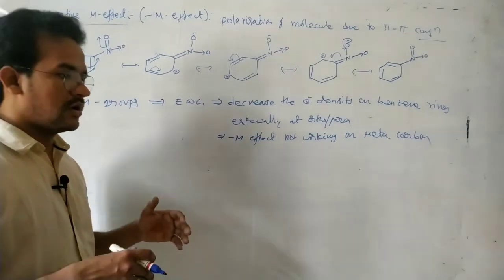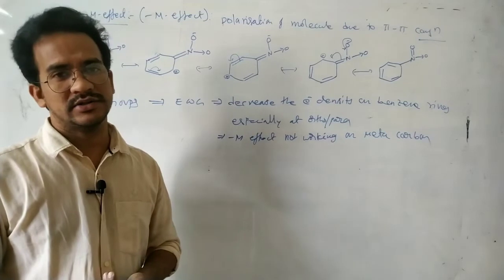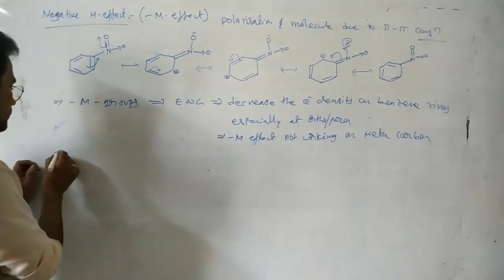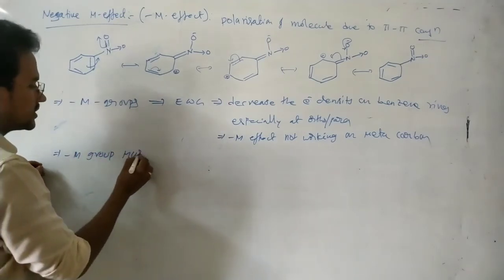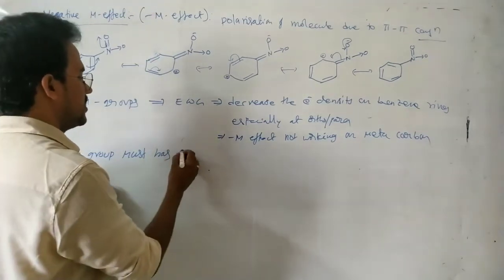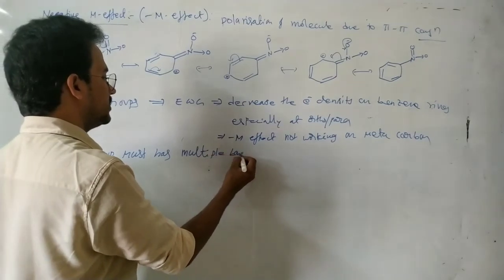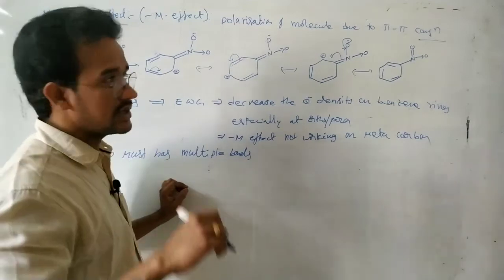Now in case of the plus M group, it must have non-bonding electrons. To act as a minus M group, it must have multiple bonds. A plus M group must have non-bonding electrons.